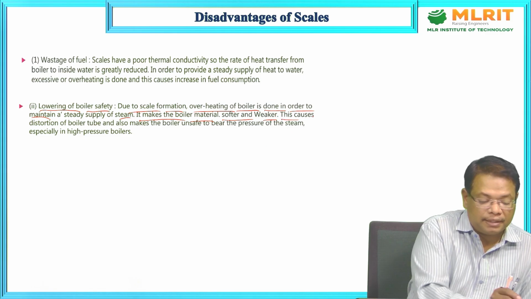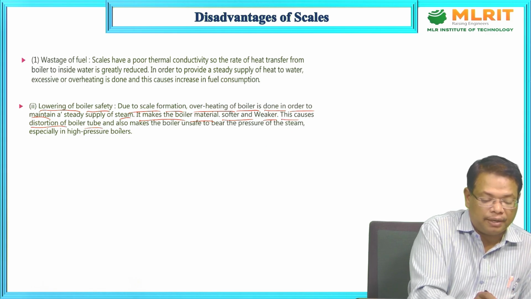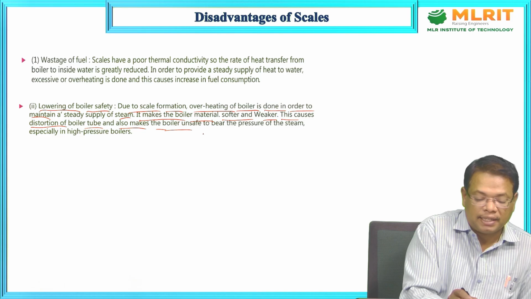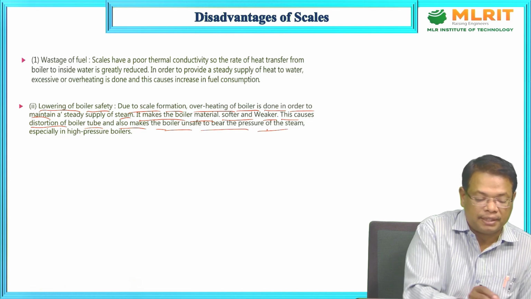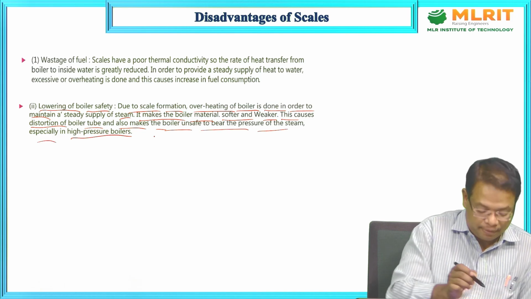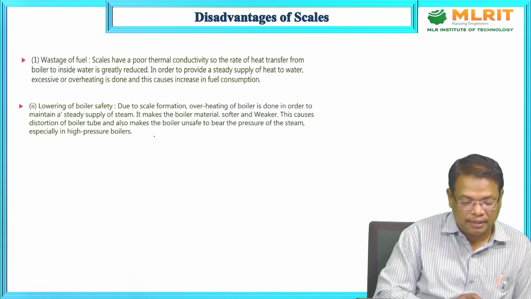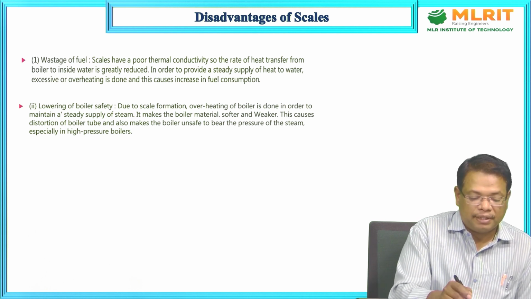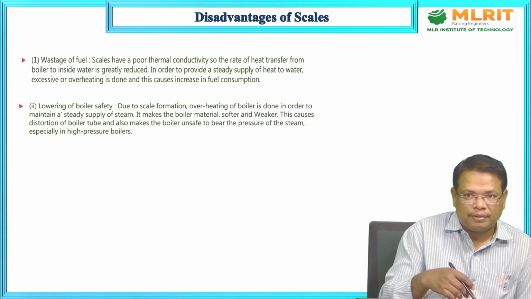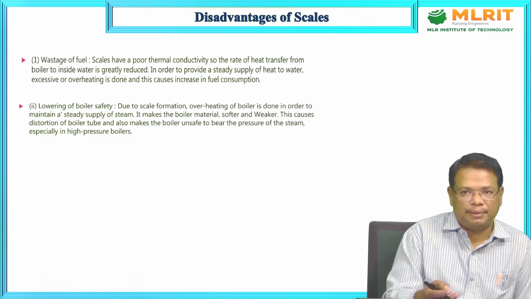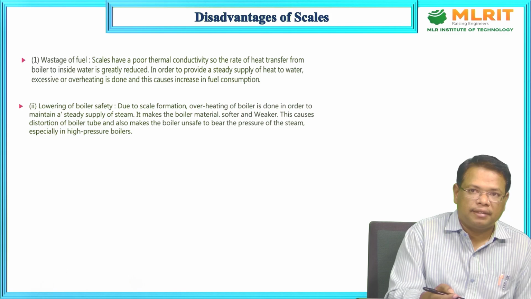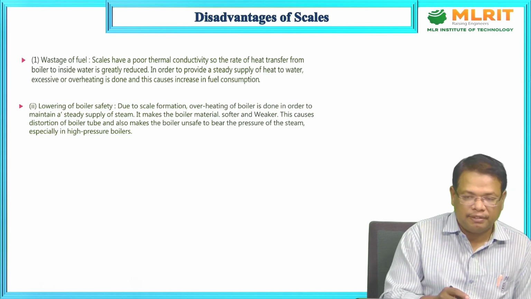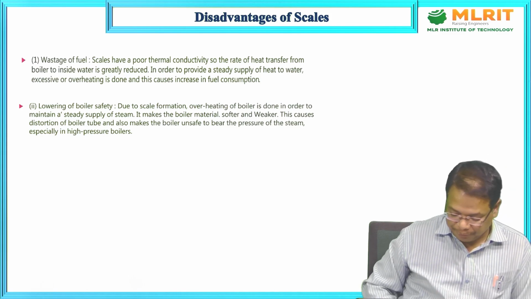This causes distortion of the boiler tube and also makes the boiler unsafe to bear the pressure of the steam, especially in high pressure boilers. In high pressure boilers, if scales are formed on the inner walls, the boiler cannot sustain the very high pressure produced by the steam for a long period. It may even be blasted.